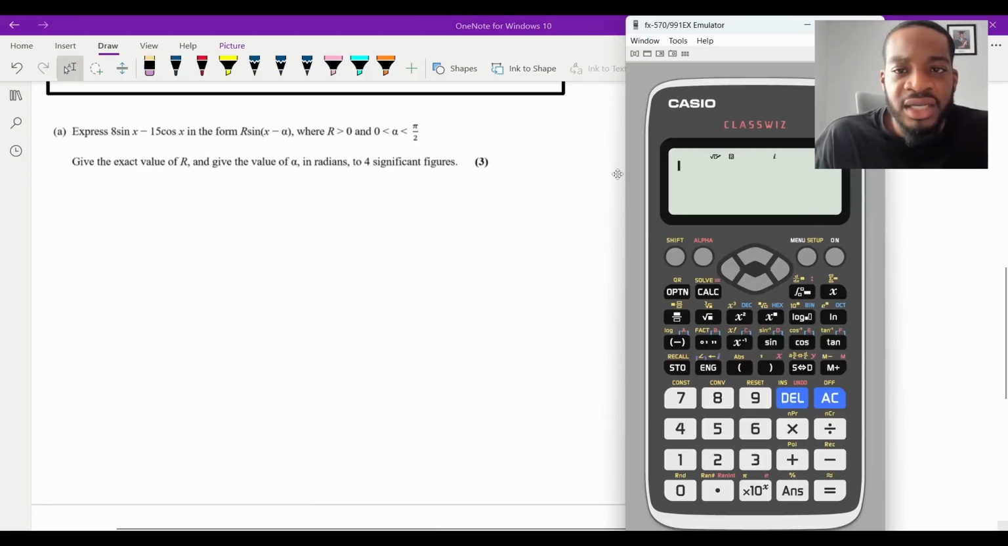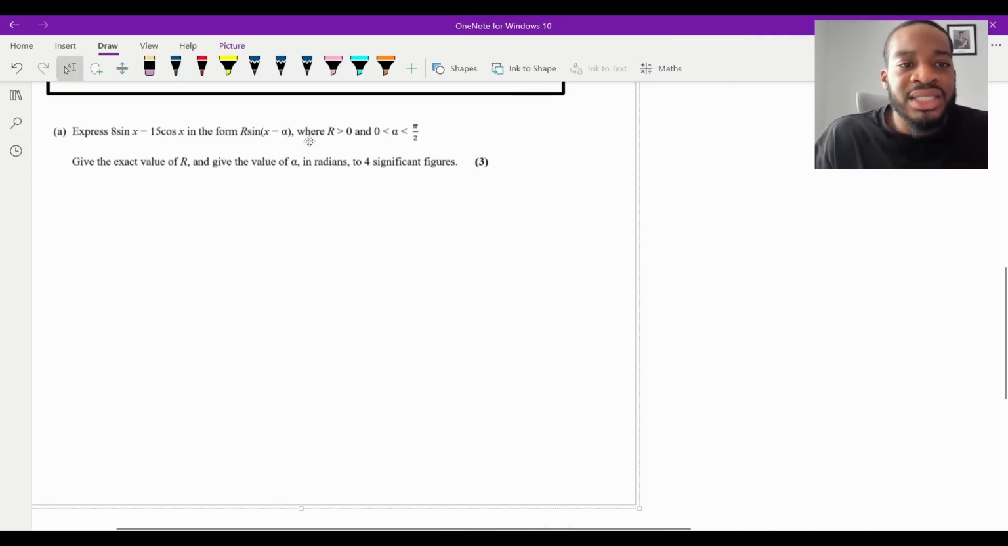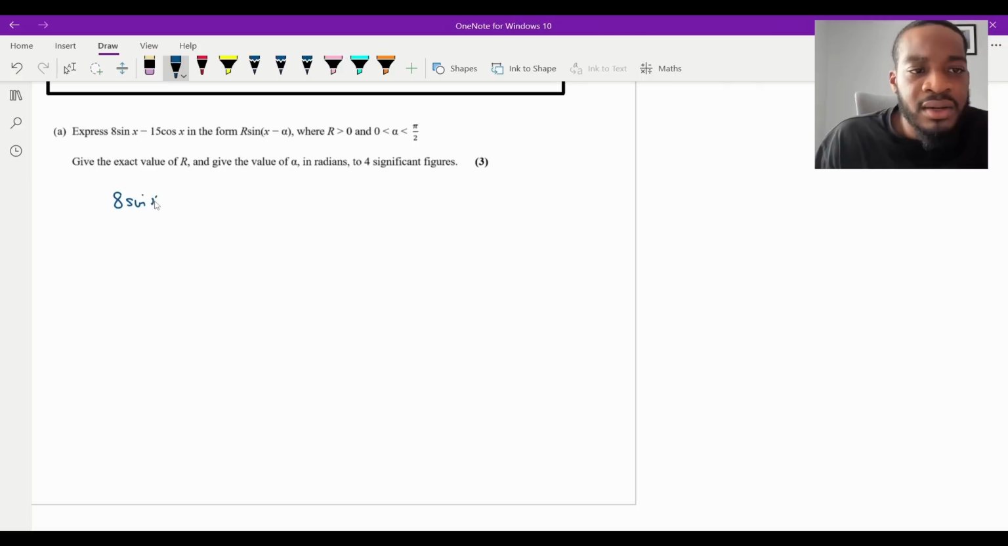Let me just make sure my calculator is in radians. It is, which is good. Okay, so standard part A of these types of harmonic identities questions, we need to use our addition formulae. So I'm going to write out here again, we've got 8 sin x minus 15 cos x, right?